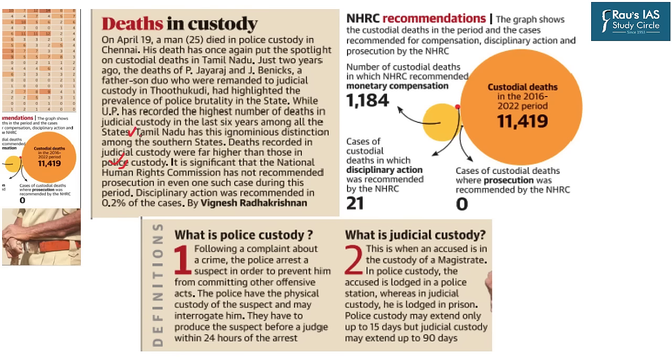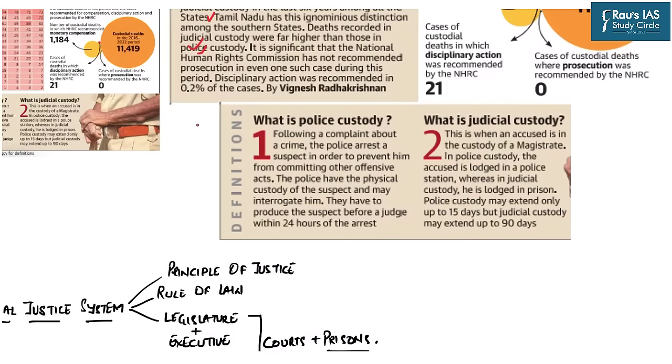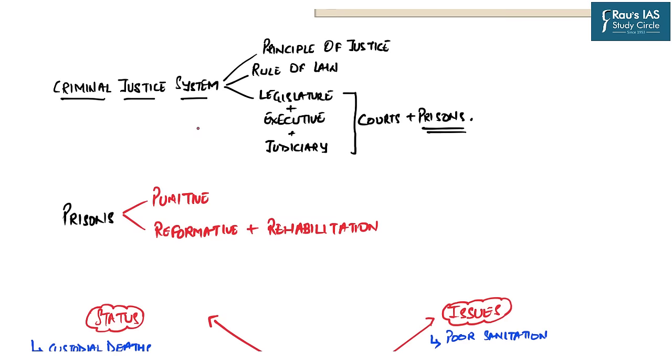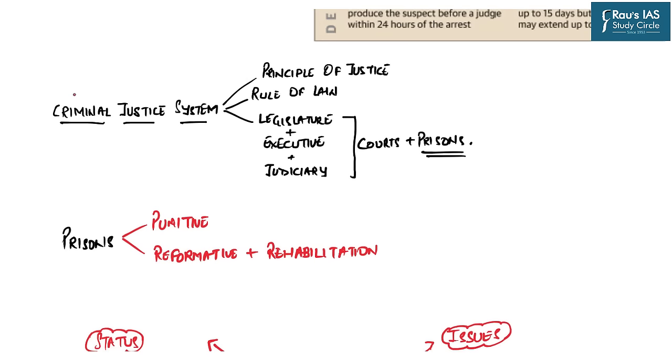We will come to this particular pictorial representation later on, but first let us understand the background of the criminal justice system. Now, first of all, think about what you understand by the criminal justice system. Which is the most important word among these three words? It is the justice. Now, justice has an ethical meaning. Justice is not related only to the victim, but also to the accused. The prisoners, the accused also have certain rights which are to be respected. And that is also guaranteed by our constitution because Article 21 provides the freedom to live with dignity to each and every citizen of our country.